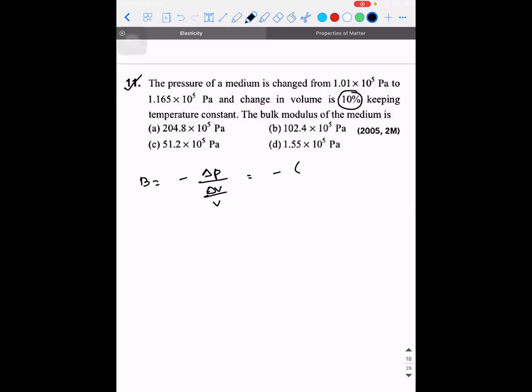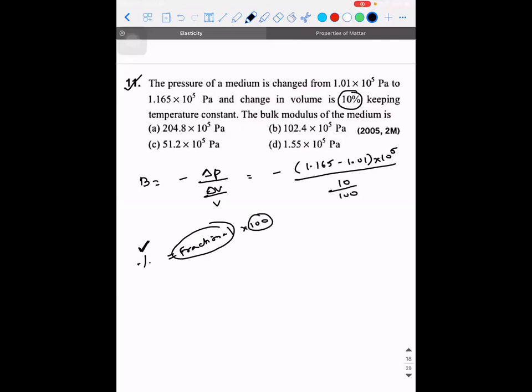1.165 minus 1.01 into 10 power 5, the whole divided by fractional change is how much? See, percentage is fractional into 100. So if you want fractional, divide the percentage with 100. So percentage is 10 divided by 100 is going to give you the fractional value, right? So whatever it is, calculated, you will get the answer. So what is the difference between both?